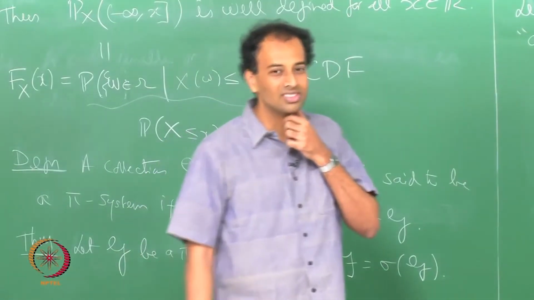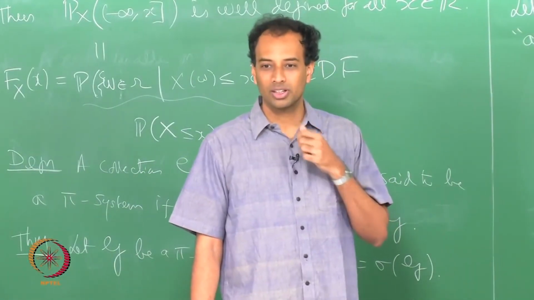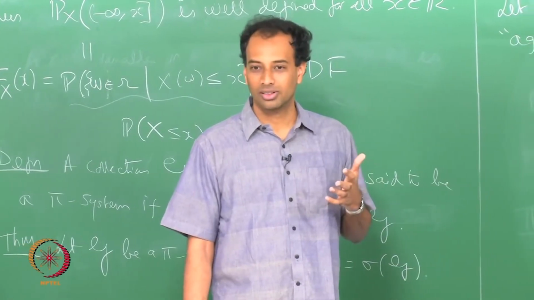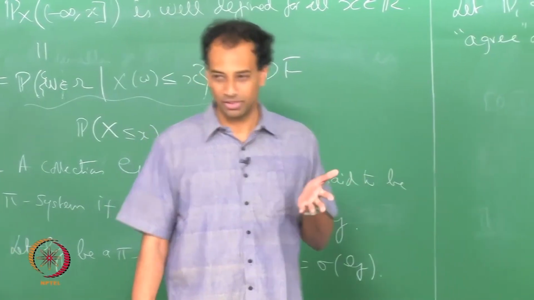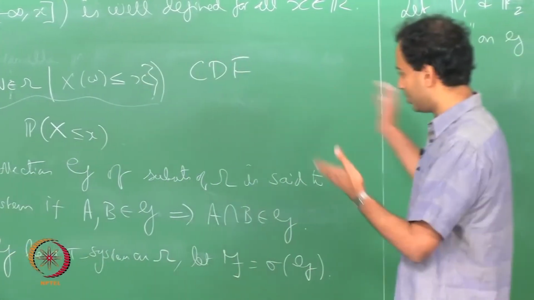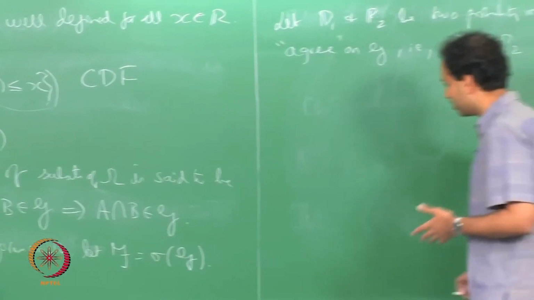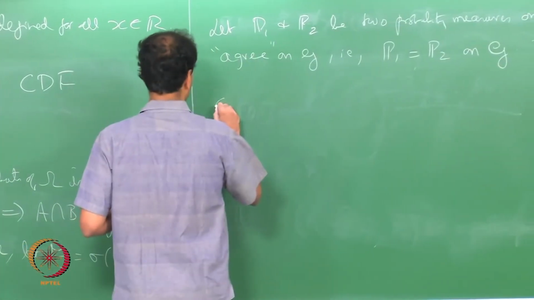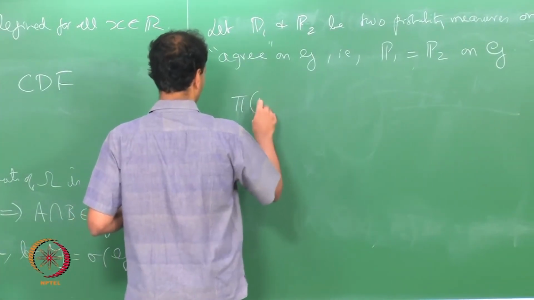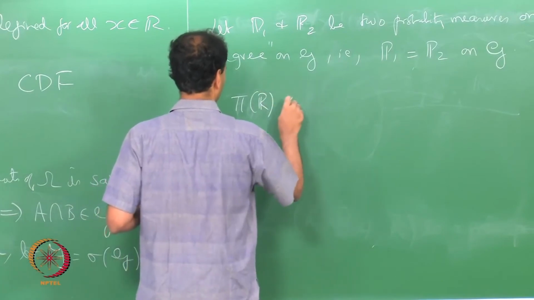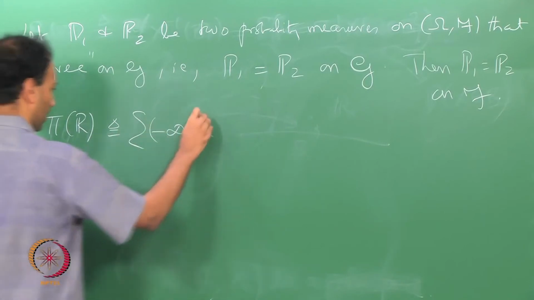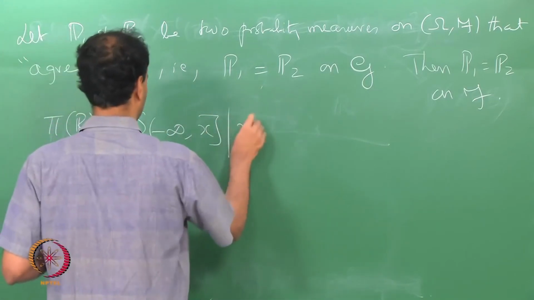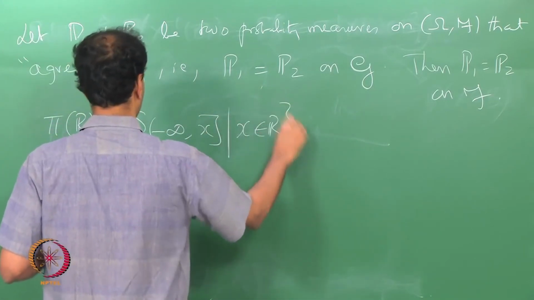Why is this useful? Because pi systems are simple and sigma algebras are complicated. On the real line, for example, you can show that π(R), the set of all (−∞, x] where x is in R, is a pi system.